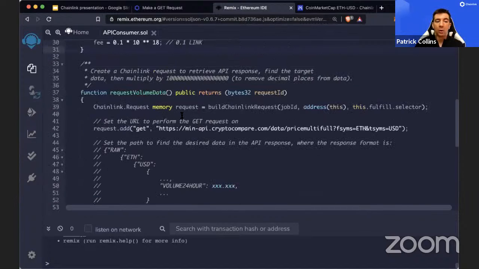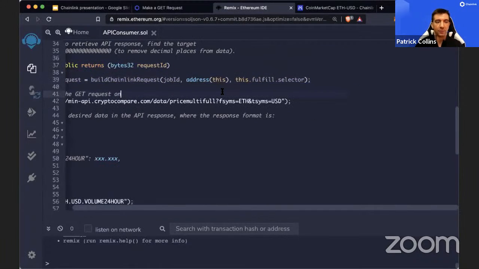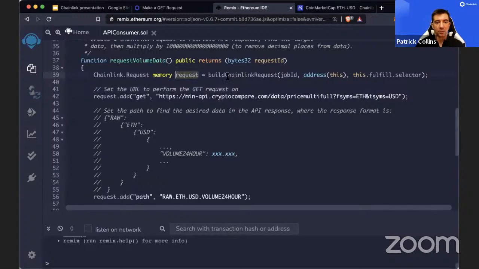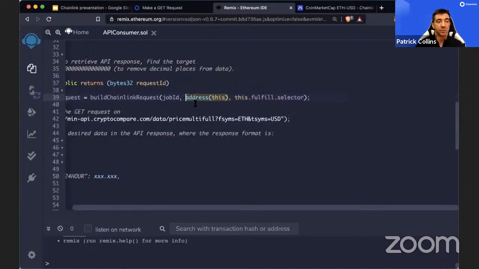Now, in order to call this Oracle and call this job, we're going to define that in this request volume data function. First thing we need to do is build this request object. So we're going to do Chainlink.Request memory request equals buildChainlinkRequest, and this is imported from the code that we imported, and we need to give it the job ID, the callback address, which is the smart contract we want the data to be returned to, and we're going to say address this smart contract, and then we need to choose the fulfill function, because remember how I said we emit an event, the Chainlink node grabs the event data, does whatever it needs to do, and returns it. It's going to return it to this fulfill function.